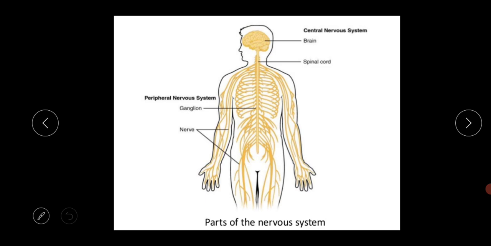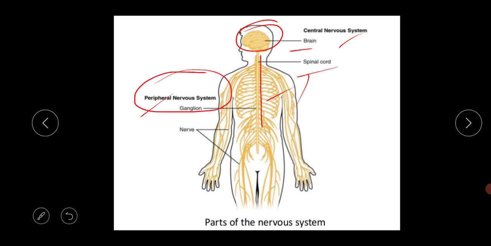So I have made this slide. These are the 2 types of nervous system present in our body, the central nervous system and the peripheral nervous system. The central nervous system consists of the brain and spinal cord. This is the brain, in the upper portion of the body, and this is the spinal cord. The peripheral nervous system consists of the cranial nerves and the spinal nerves. Different kinds of nerves are there, and with all the nerves, the peripheral nervous system is formed.